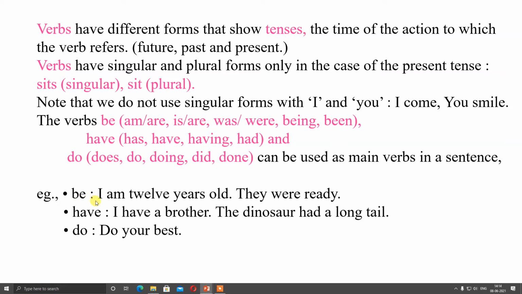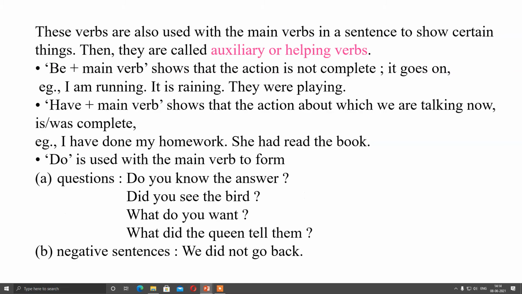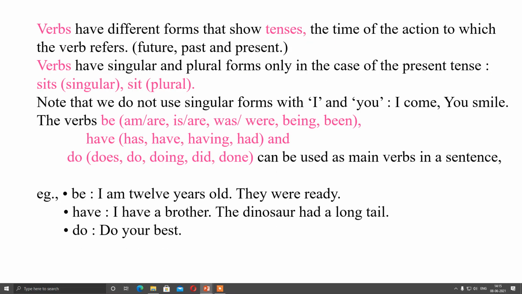Be, for example, I am 12 years old, they were ready. For have, I have a brother, the dinosaur had a tail. For do, do your best. Okay, like that you can use verb in a sentence. These verbs are also used with the main verb in the sentence to show certain things. Then they are called auxiliary or helping verbs. Now, first we will talk about the main verb. Main verbs are be, have, and do.